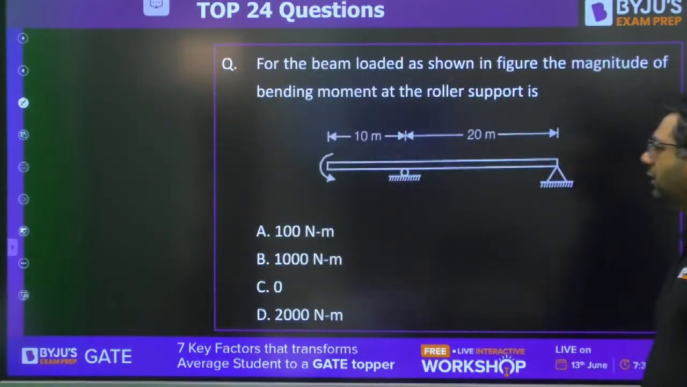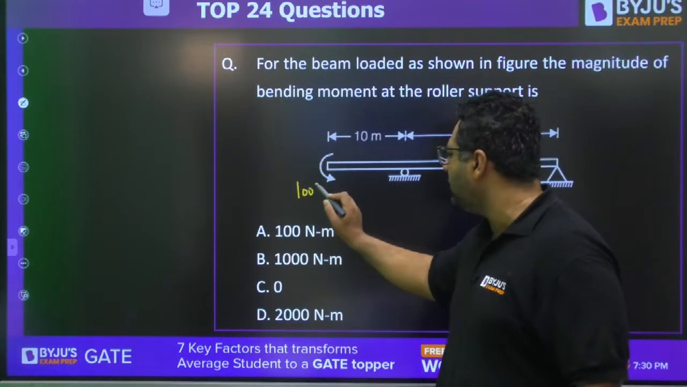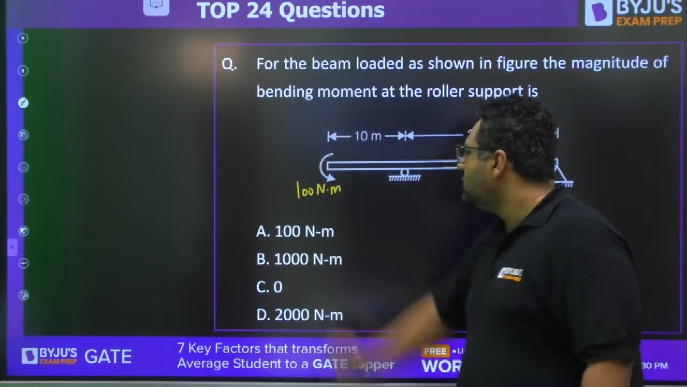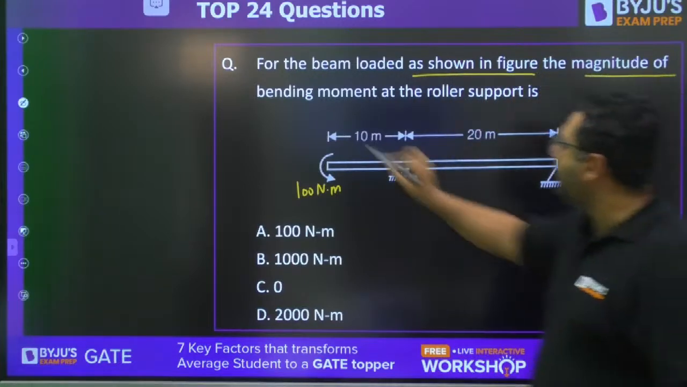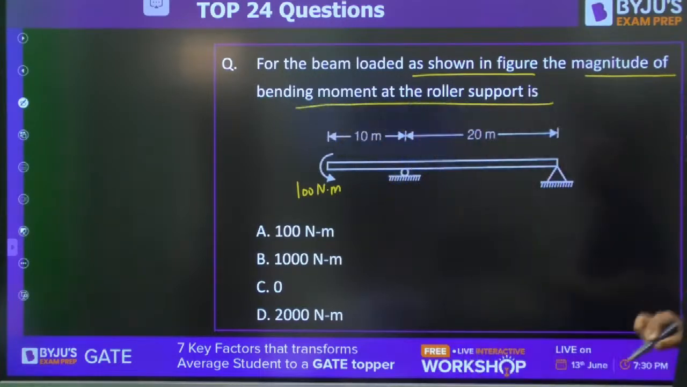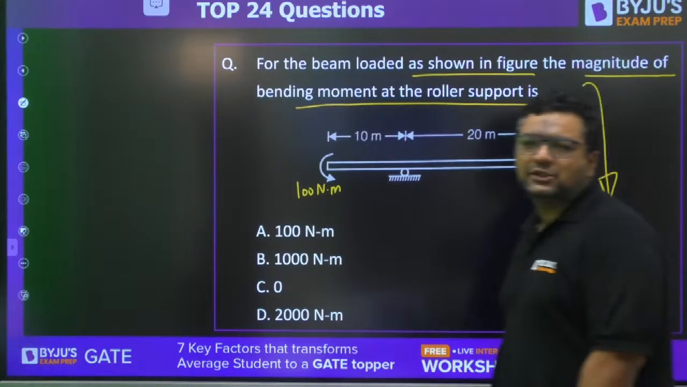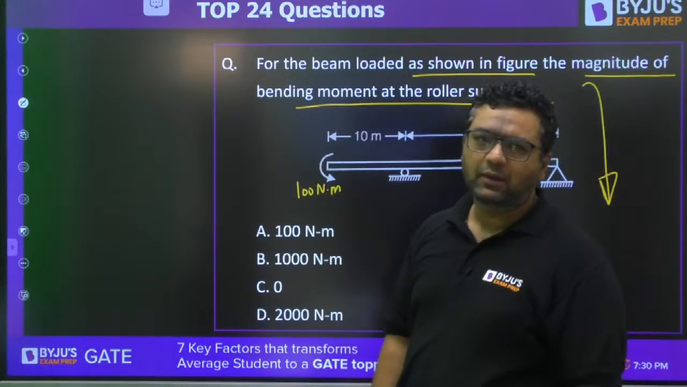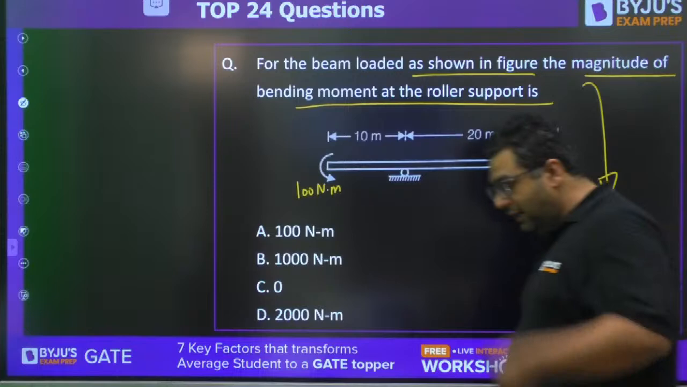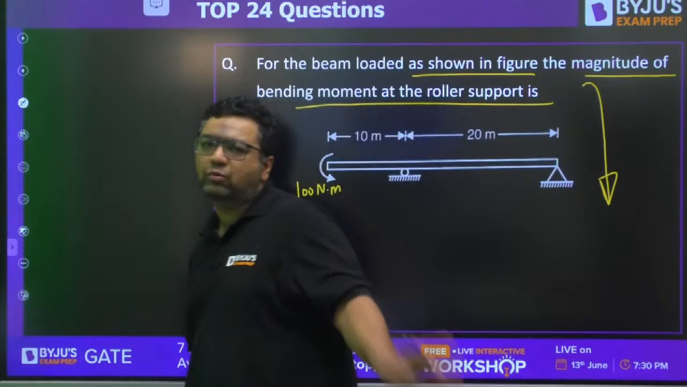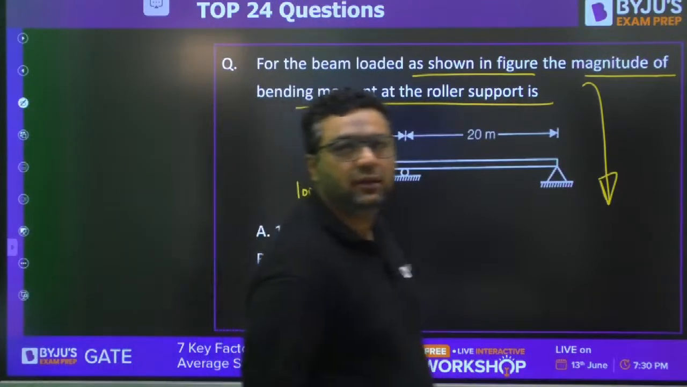Moving further. This question, my dear, is very easy, and this is given as 100 Newton meter. So, for the beam loaded as shown in the figure, the magnitude of the bending moment at the roller support. You will see this type of question many times, ISRO and DRDO have asked. If you see the level of DRDO objective and ISRO objective, they are almost the same. So what would be the answer for this?